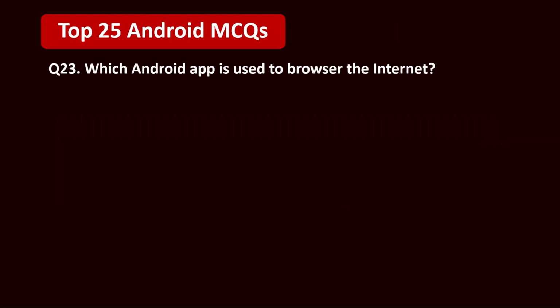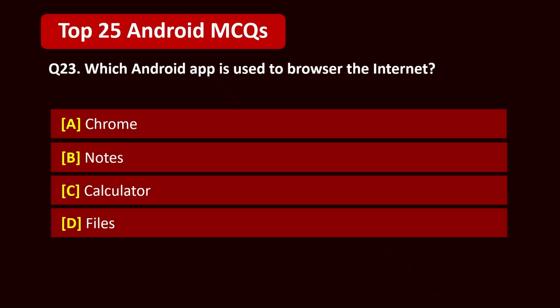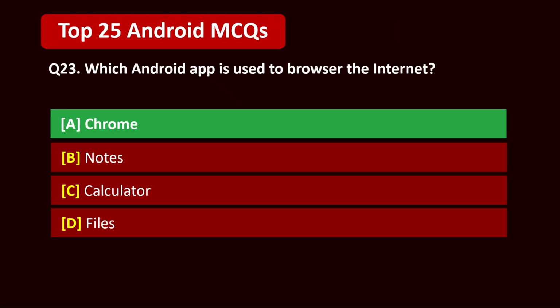Question 23. Which Android app is used to browse the internet? A. Chrome, B. Notes, C. Calculator, D. Files. 5, 4, 3, 2, 1. Correct answer is A. Chrome.